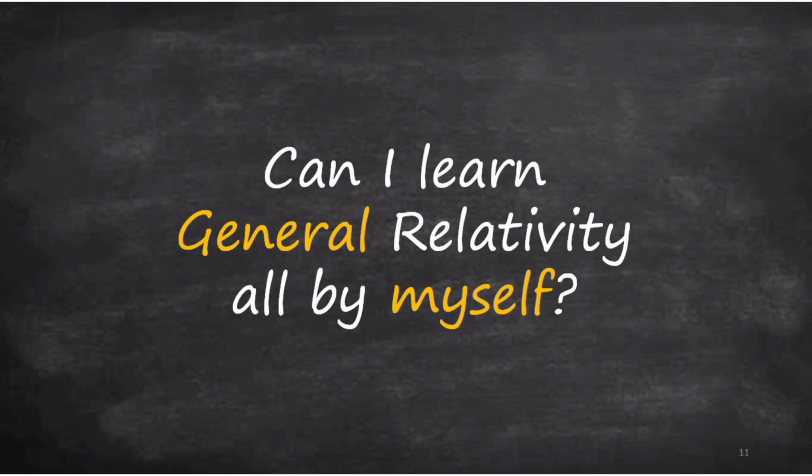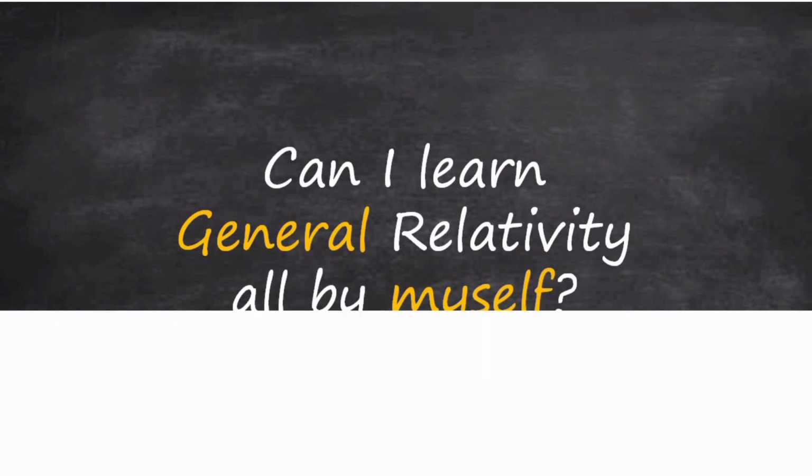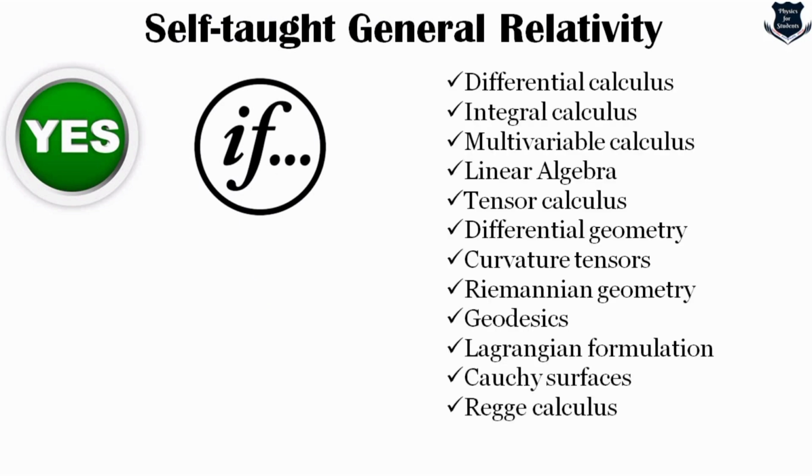Okay, so the next question which comes is: can I learn general relativity all by myself? Those who are self-learners, who are learning through videos and websites, this is a very common question. My answer would be yes, but there is an if factor. The if factor is that you really know differential calculus, integral calculus, multivariable calculus, linear algebra, and a good amount of tensor calculus.